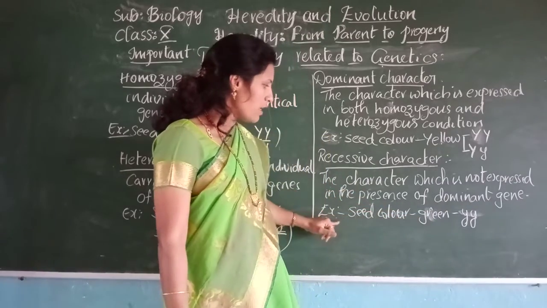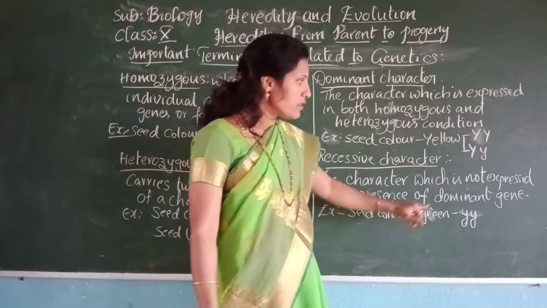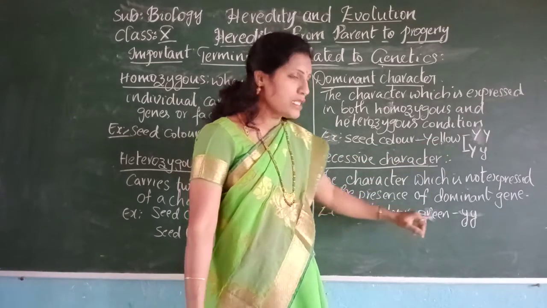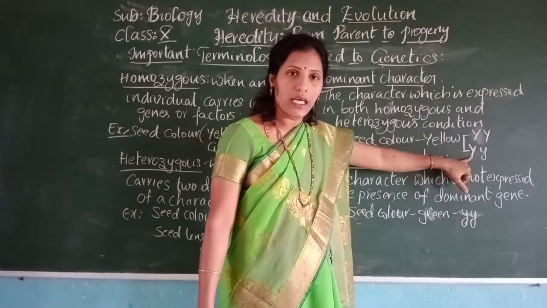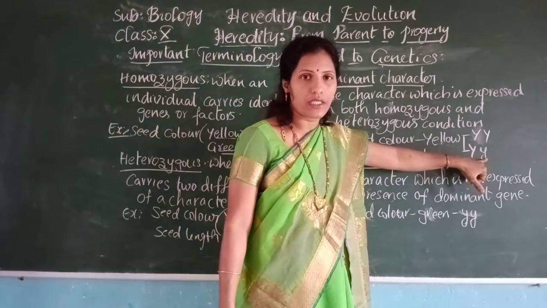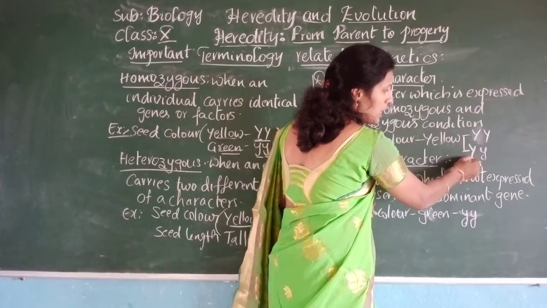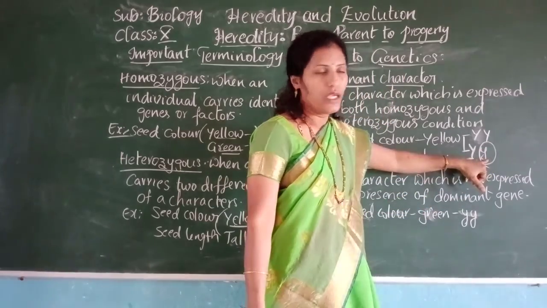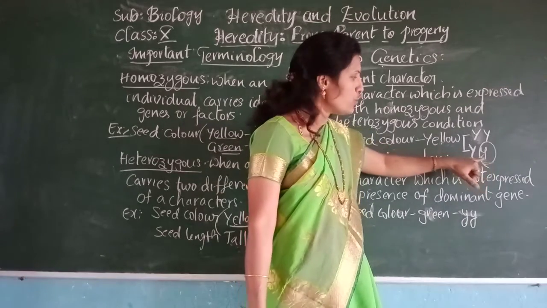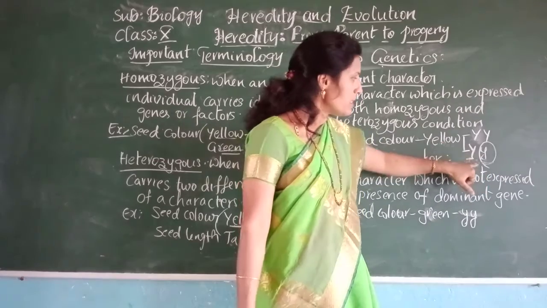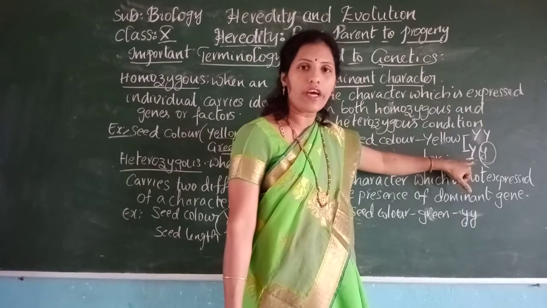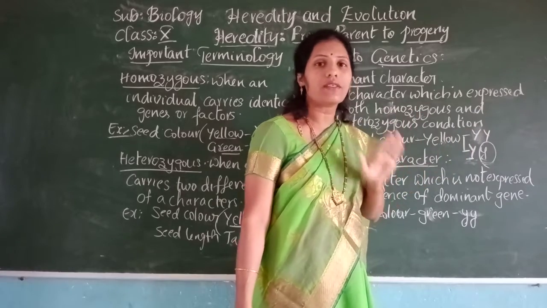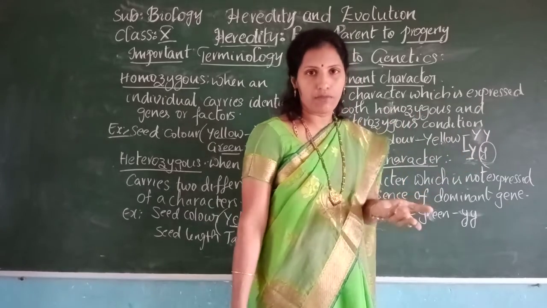Whereas a recessive character is the character which is not expressed in the presence of a dominant gene. For example, in seed color we have two types of seeds, yellow colored and green colored. But if the yellow colored gene is there, then the green color will not be represented. That means this yellow colored gene is preventing the expression of the green character. Even though it has a green gene, it is showing yellow only. Why? Because the yellow character is dominating over the green character. That's why the green character is suppressed here and the yellow character is expressed.